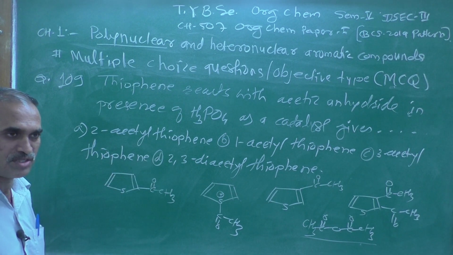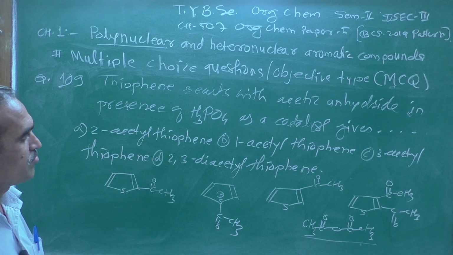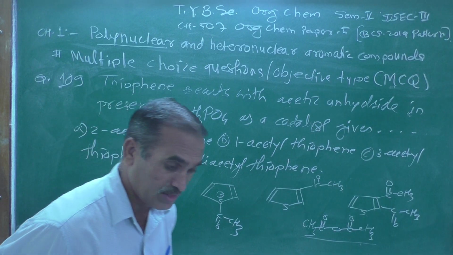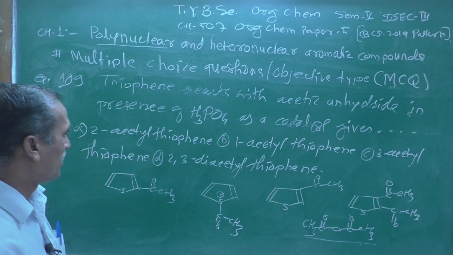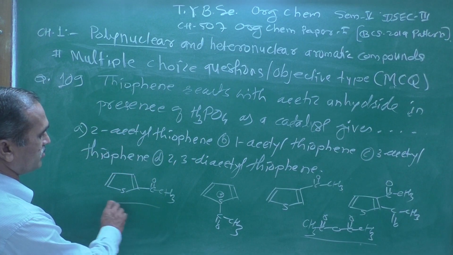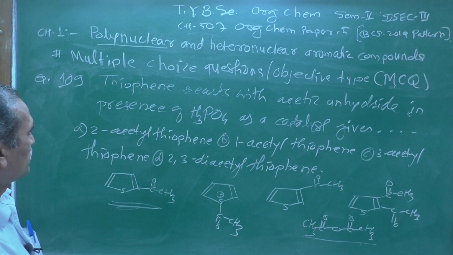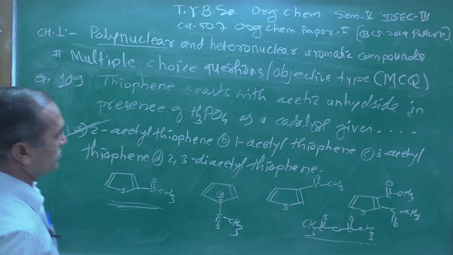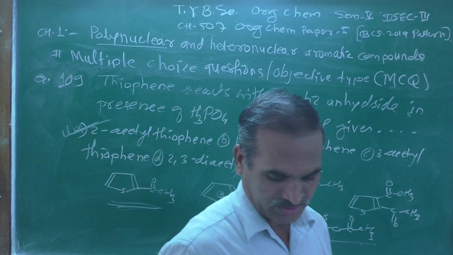We can use acetic anhydride in the presence of some Lewis acid catalyst. The function of the Lewis acid catalyst is to generate the electrophile, and we get this type of compound. So A is the right answer for this question.